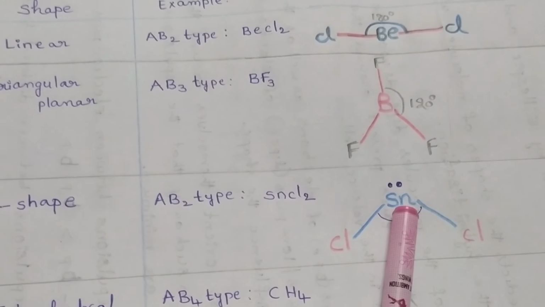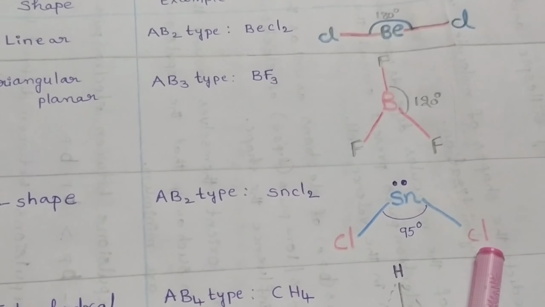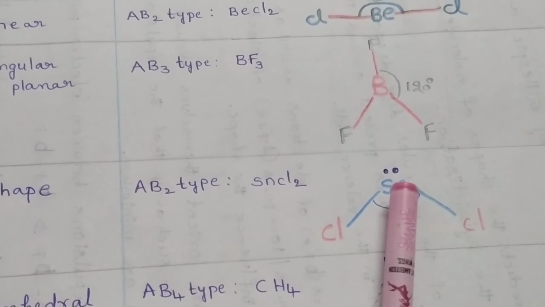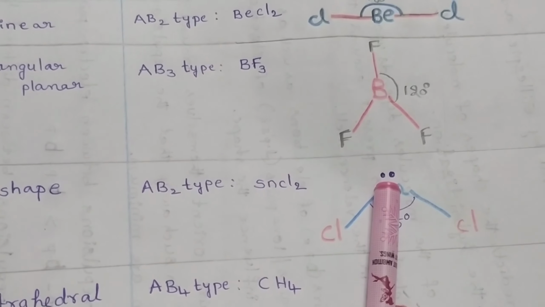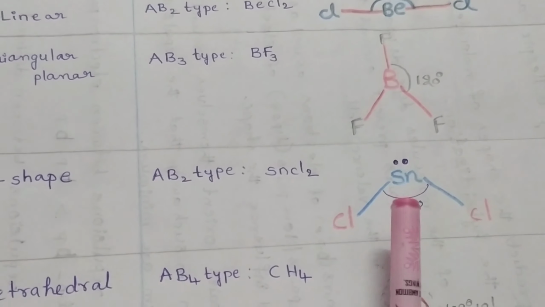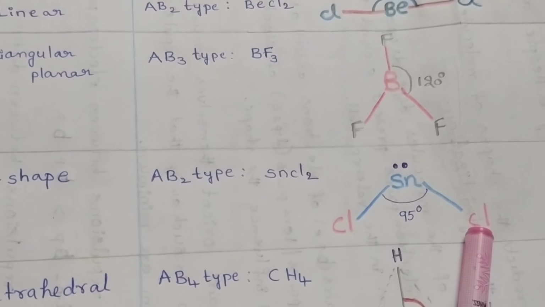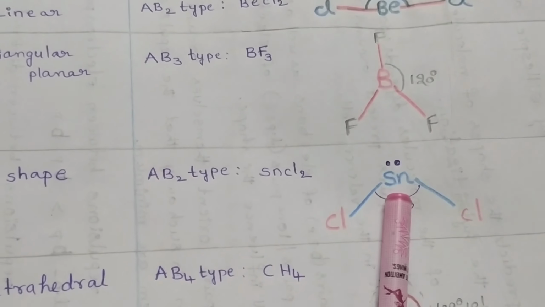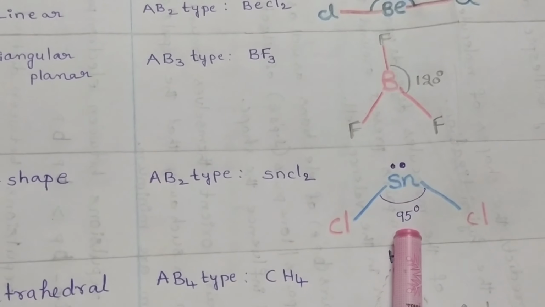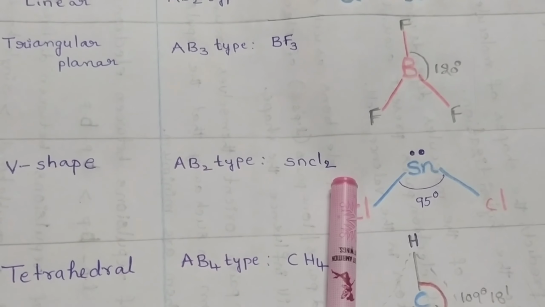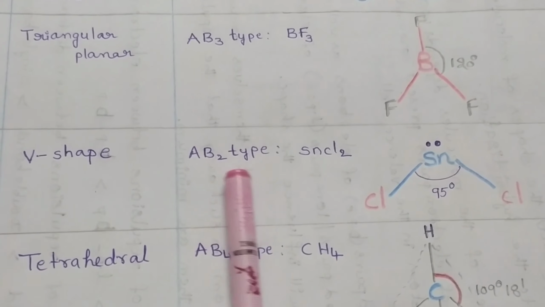This is bonded with two chlorine atoms, so there are two bond pairs present and the remaining one electron pair is in the form of a lone pair. So the bond angle between chlorine, tin and chlorine is equal to 95 degrees. The tin chloride molecule is an example of an AB2 type of molecule.